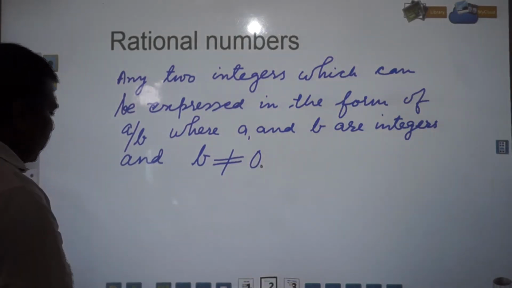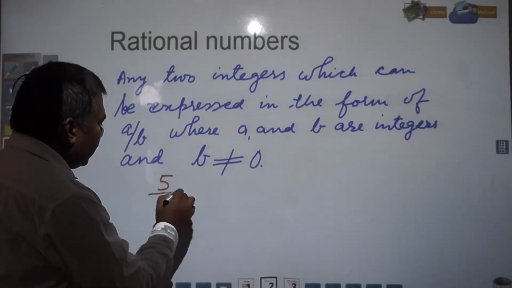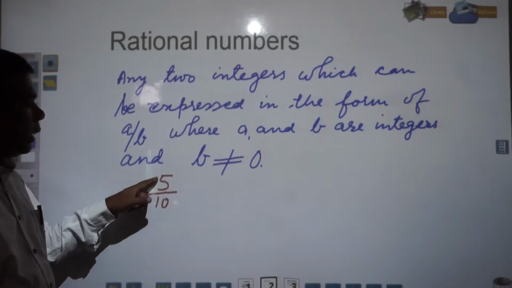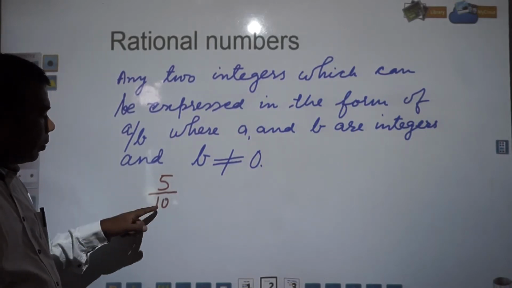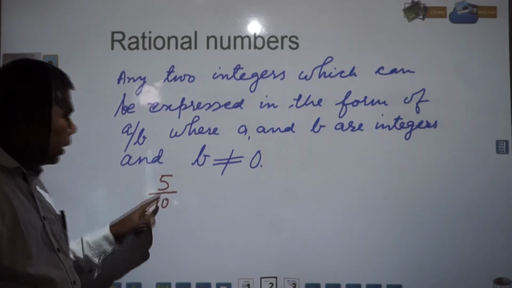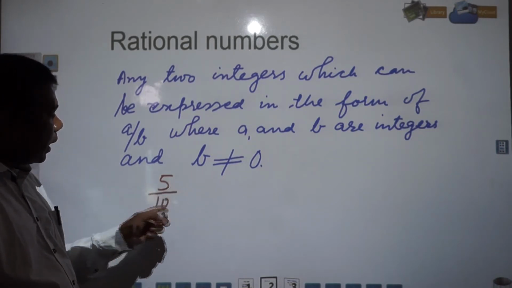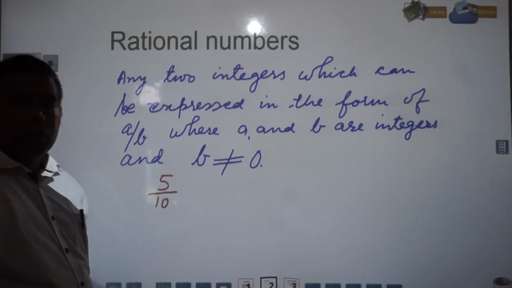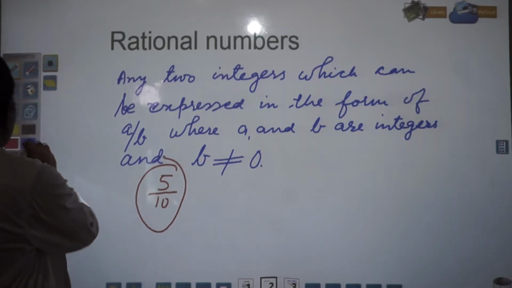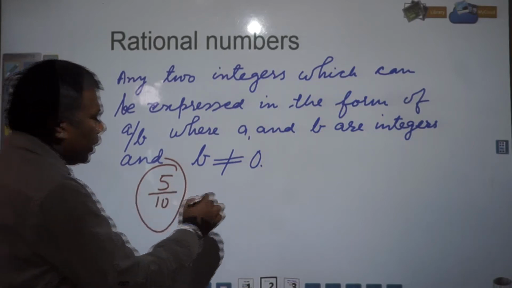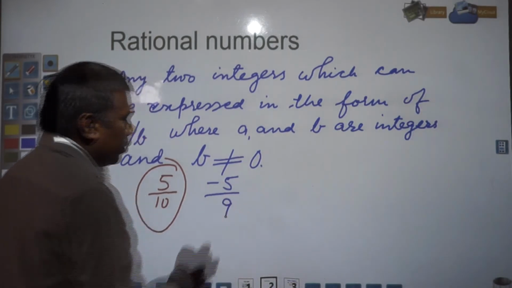So any number you take as an example. Suppose 5 by 10. Two integers you have, 5 and 10. In place of a, 5 you have, in place of b, 10 you have. Right? 5 by 10. And here you can clearly see b is not equal to 0. So this number is what? A rational number. Second example you take, any other number you take, minus 5 by 9.